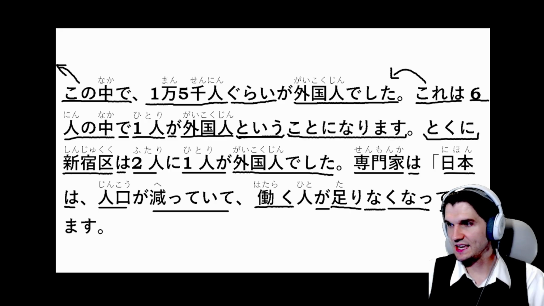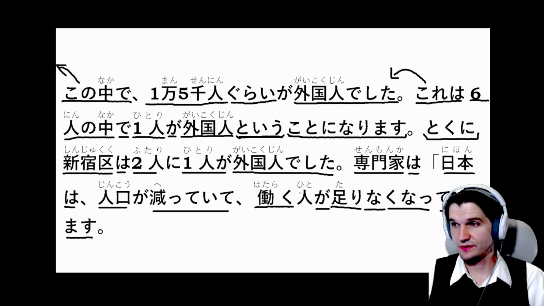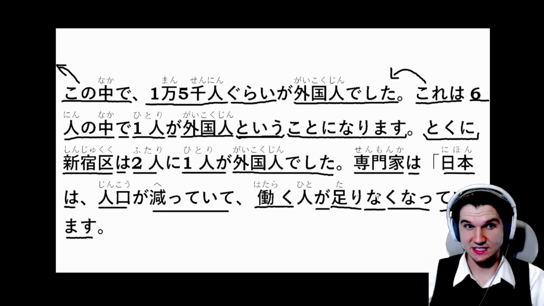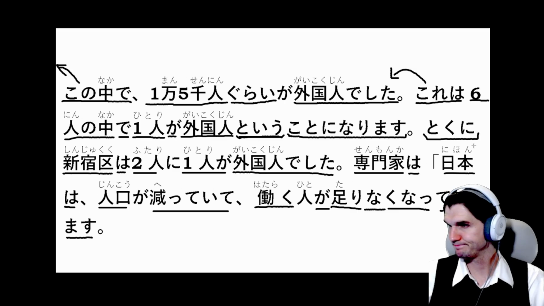And then that ています, we are currently in that state. So the number of working individuals are becoming less and less sufficient. There are not enough workers. So they say in Japan, there are not enough workers due to the population decreasing.